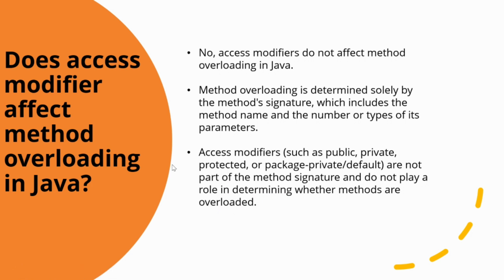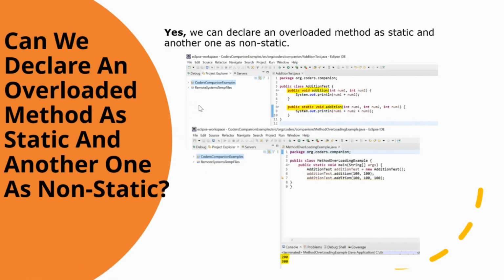So overloaded methods can have the same or different access levels. This is also one of the basic interview questions asked to check the depth of the knowledge you have in method overloading. The next question is, can we declare an overloaded method as static and another one as non-static? Yes, we can declare an overloaded method as static and the other one as non-static.